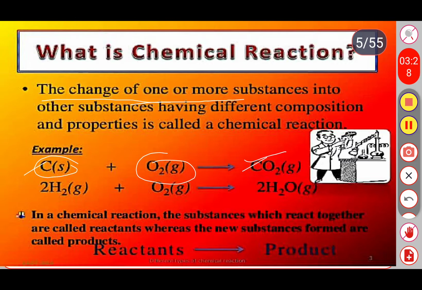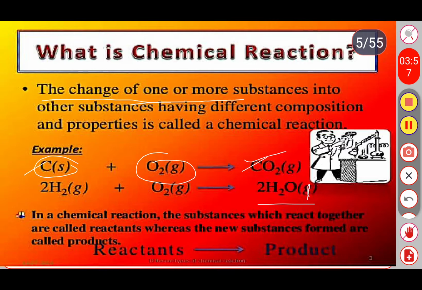Next, when hydrogen is combined with oxygen, it forms water. Here hydrogen is in the gaseous form, and oxygen is also in the gaseous form. When these two are combined together, they form water, which is in the liquid form.